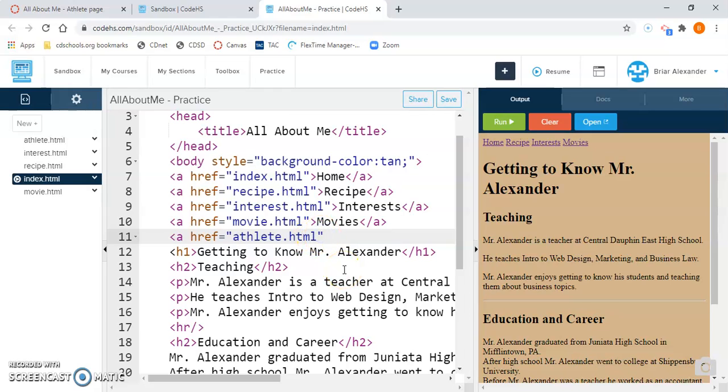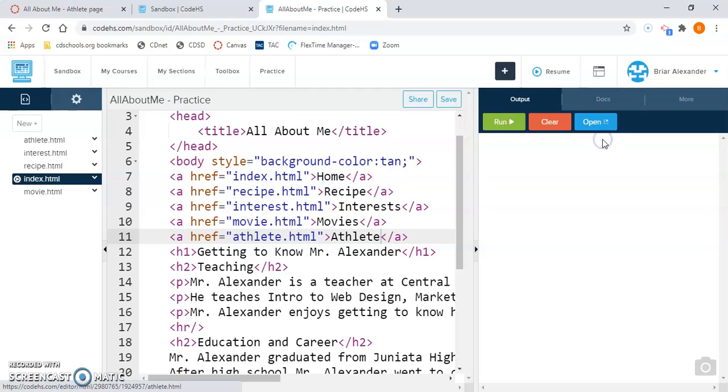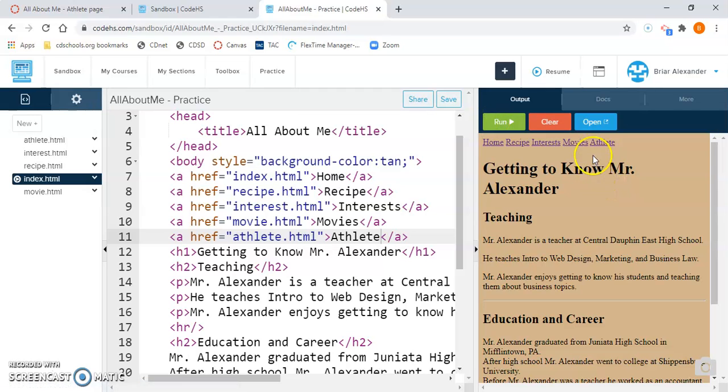After the quotation mark, we need to close our opening tag with the greater than sign. And then in between our greater than sign and our less than sign, we will type athlete. Okay? We save it, we run it, and we click on athlete, and it takes us to a blank page. It's blank because we don't have any content there yet. But this is a good sign. This means that my athlete link is working.